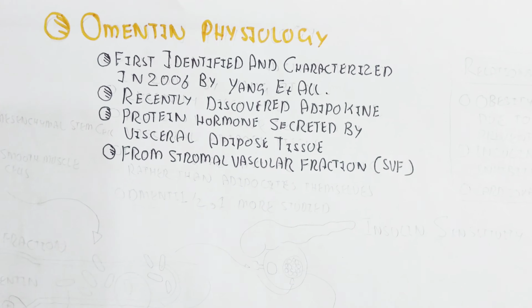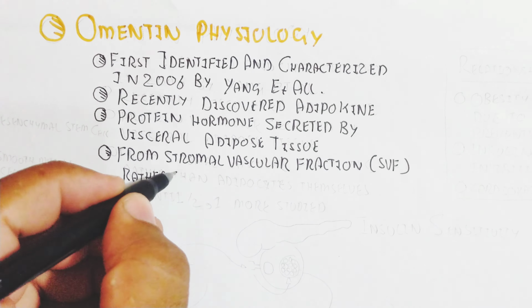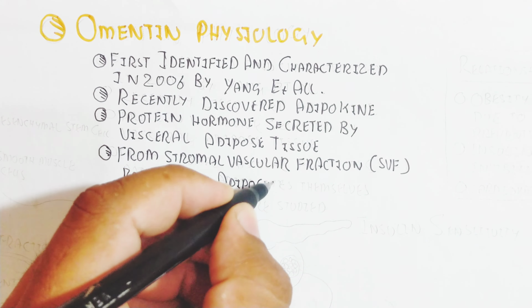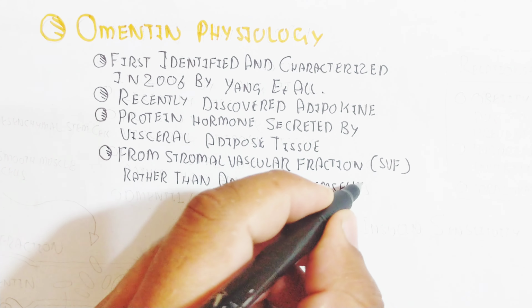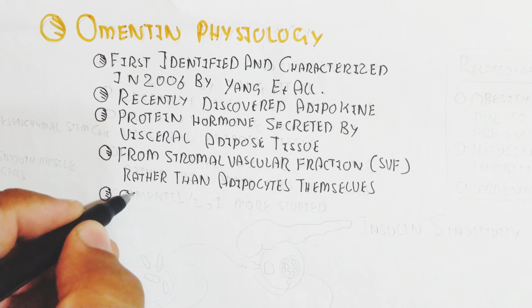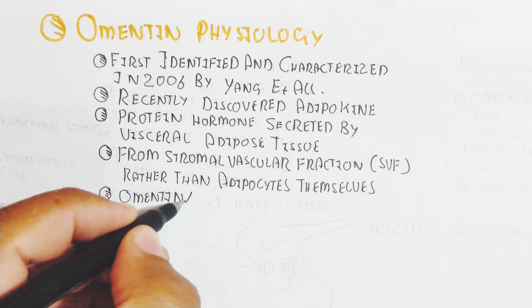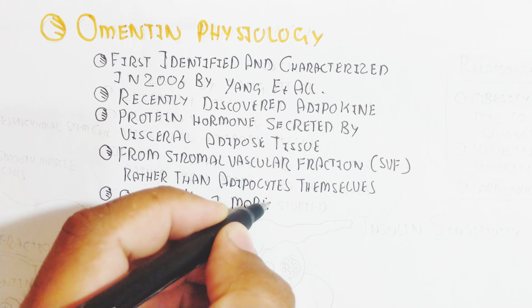Mostly it is released from the visceral adipose tissue, and importantly from the stromal vascular fraction rather than the adipocytes themselves. So not only the adipocyte but the stromal vascular fraction.